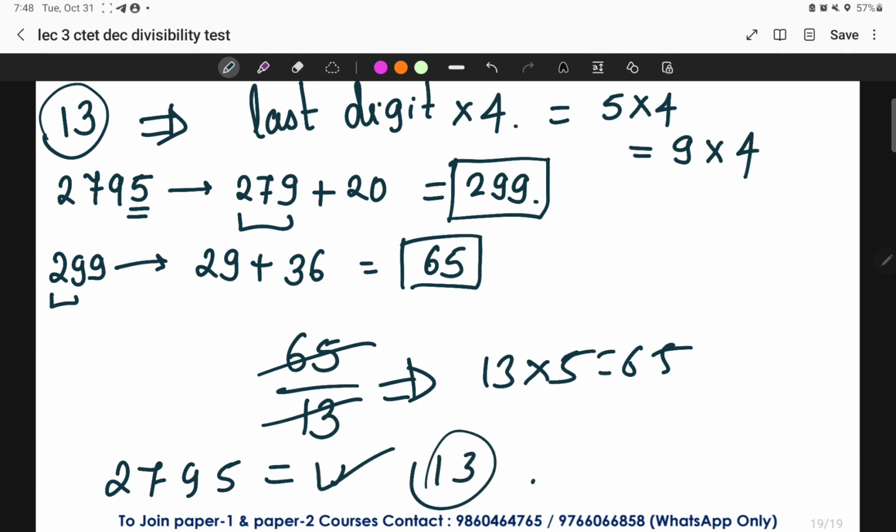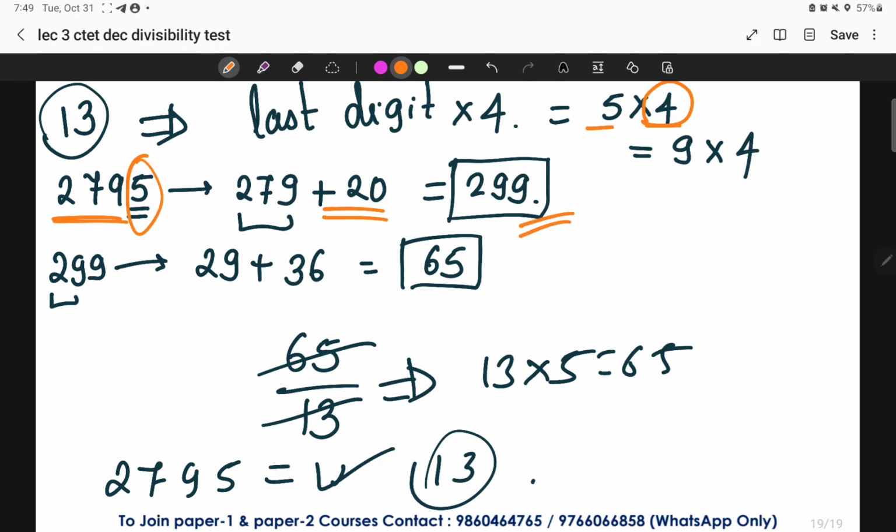This is the rule. Now focus on what I have done. Please make a note of it. You can simply write down short notes. In the divisibility rule of 13, we extract the last digit. We have to remove the last digit and take 4 times the last digit. Here the last digit was 5. I have taken 4 times 5. 5 fours will give me 20. To the remaining number, that is 279, I have added 20, which is 4 times 5. This will give me 299.